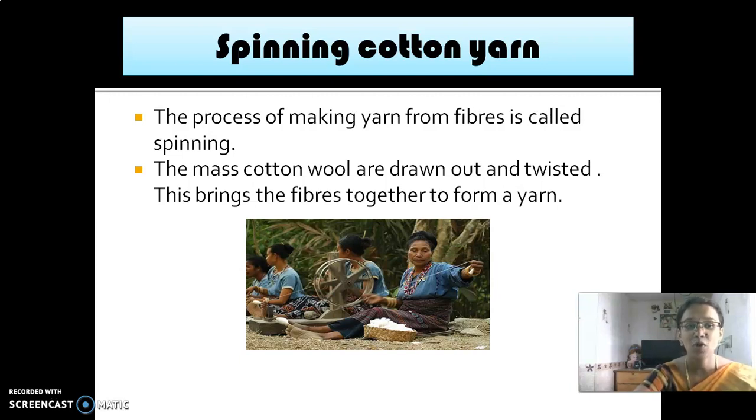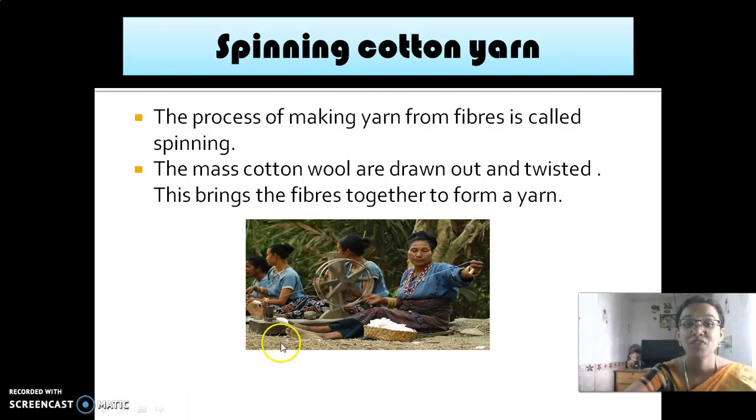The process of making yarn from fiber. So from the fibers the yarn is made. This process is called spinning. What do you mean by spinning? Yes, rotating. The mass of cotton wool is drawn out and twisted.